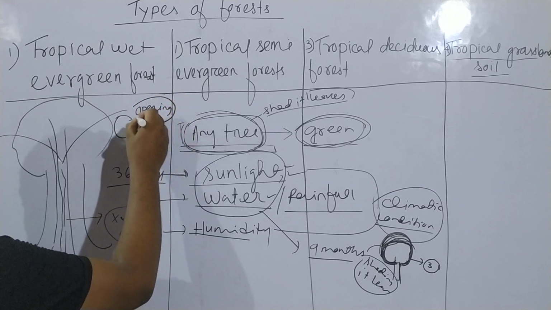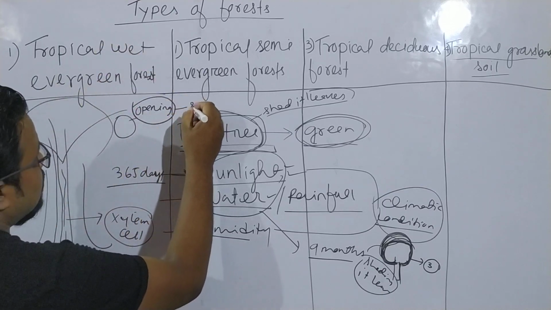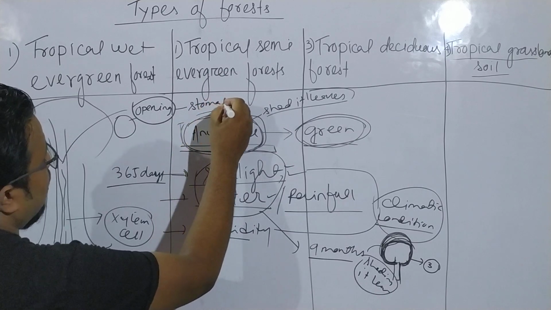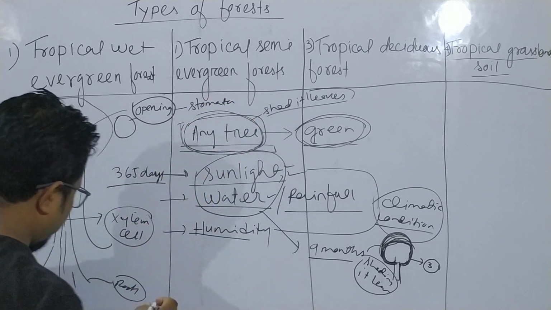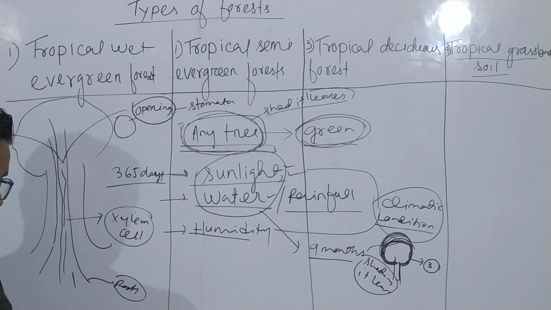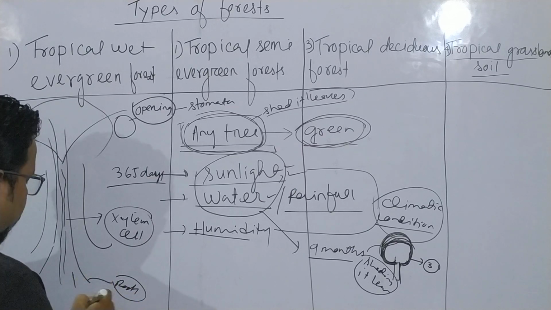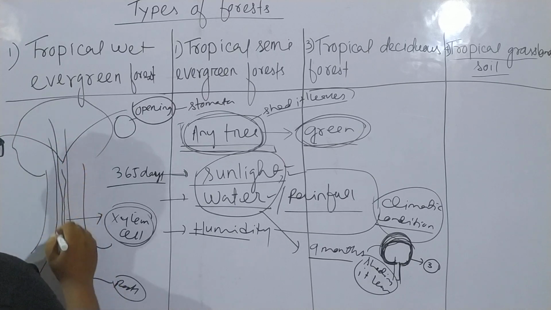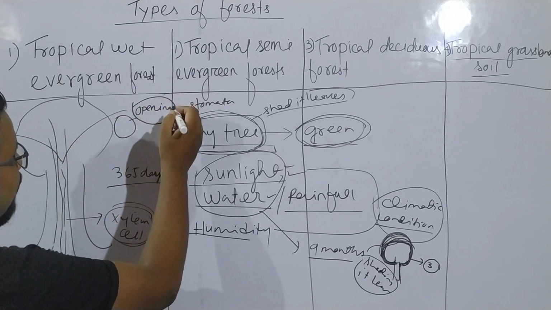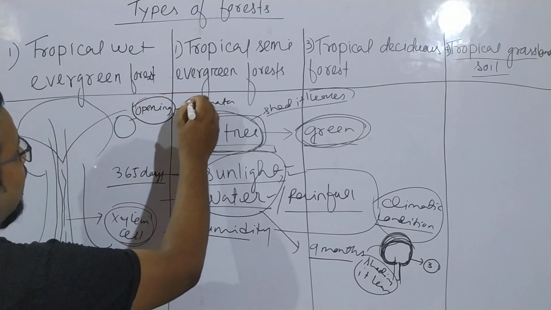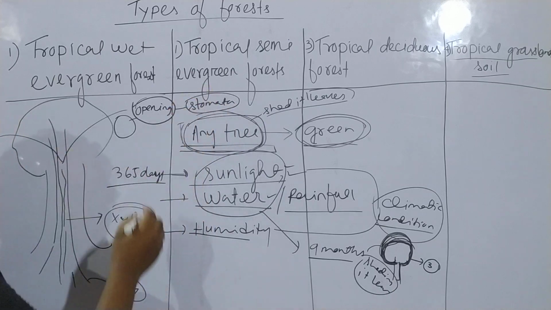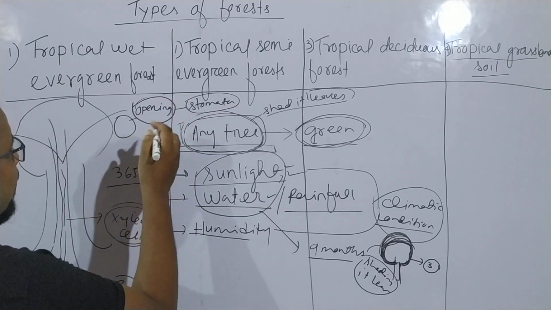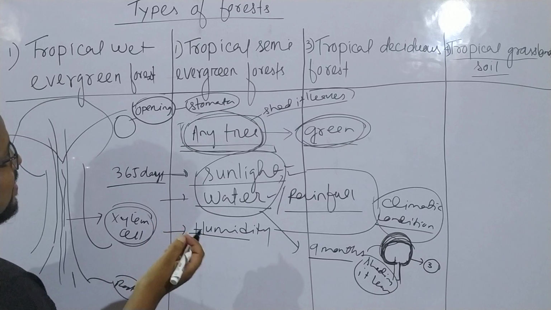These openings are said to be stomata. So the root will absorb the water from the ground, and the xylem cell will transport this water up to the leaf. And in the leaf we have stomata. Stomata is nothing but an opening or hole present in the